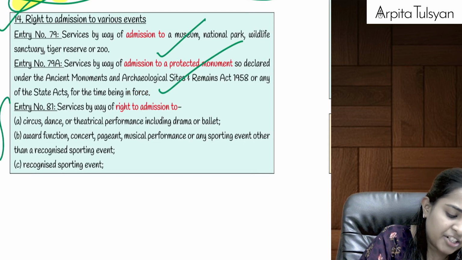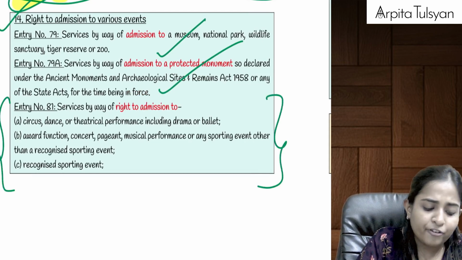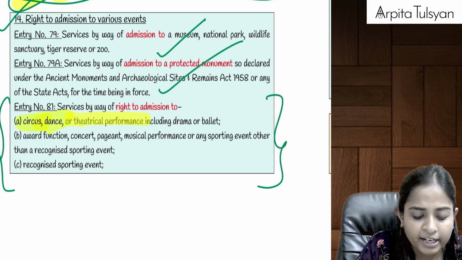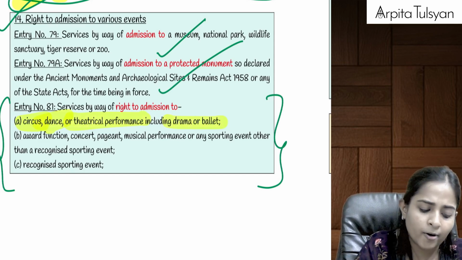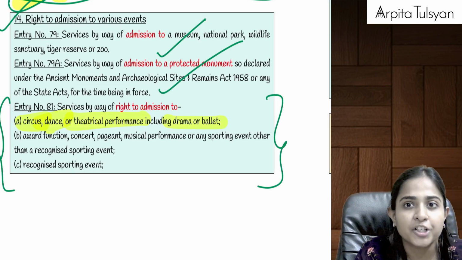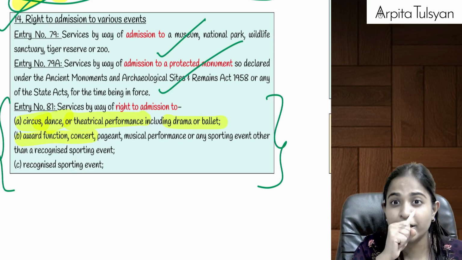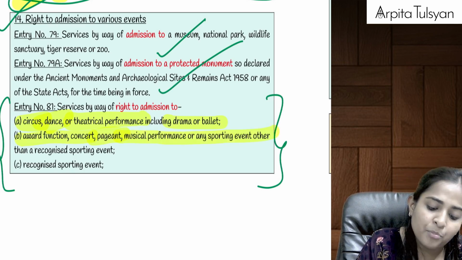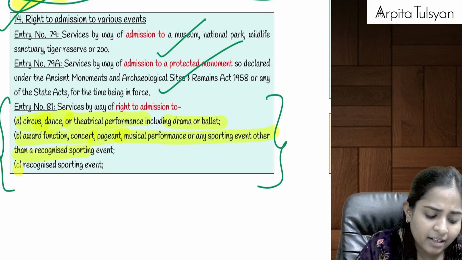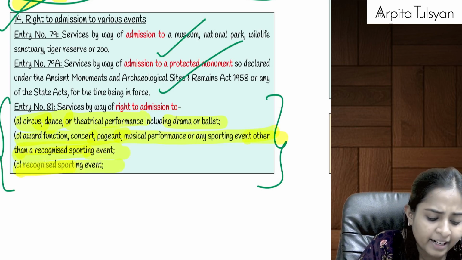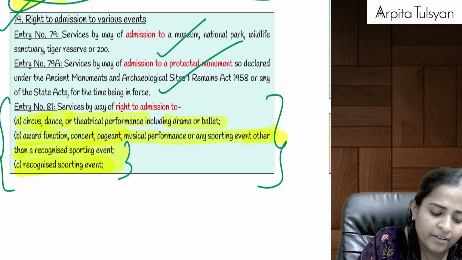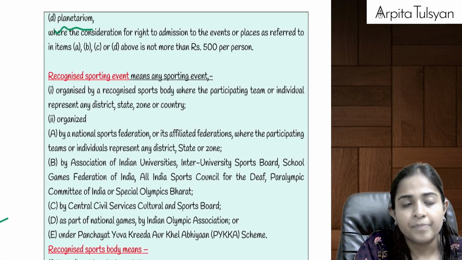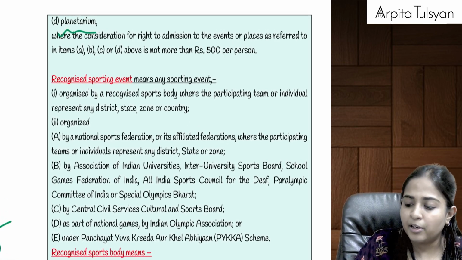Then after that, check the next one. The next one is a little important. If you are taking entry for any circus, or going for any dance show, or any theatrical performance including drama or ballet, or any award function, or any concert, music concert, etc., or a pageant, that is a fashion show, or any musical performance, or any sporting event, both recognized and other sporting events, or you are going to any planetarium. In Mumbai, for example, we have the Nehru Planetarium in Worli.